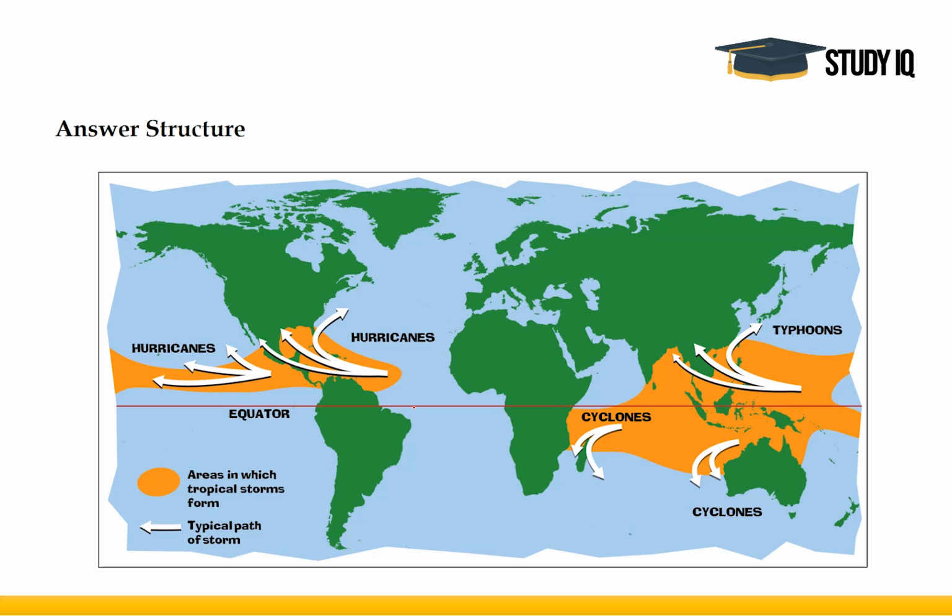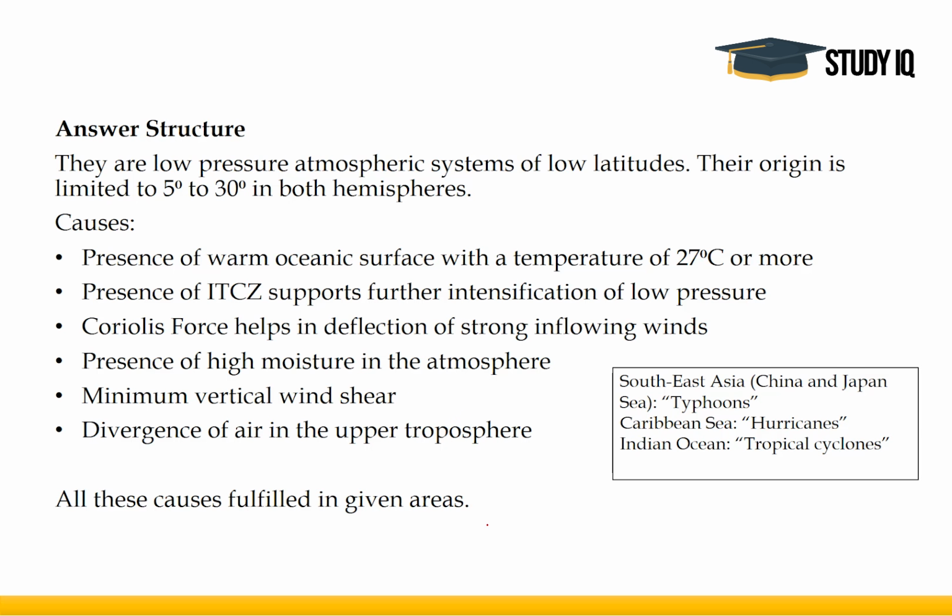Now, the tropical cyclones in the world, as you can see, the typhoons are over here. This is showing the direction also. Cyclones are over here, and over here. Then you have hurricanes in the Gulf of Mexico. This is the Bay of Bengal. This is the South China Sea, and this is the Gulf of Mexico. All right. Now, coming to the answer structure.